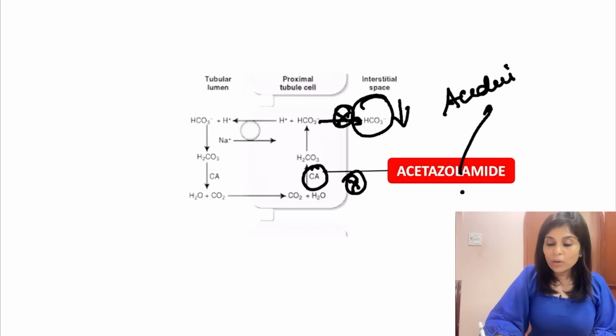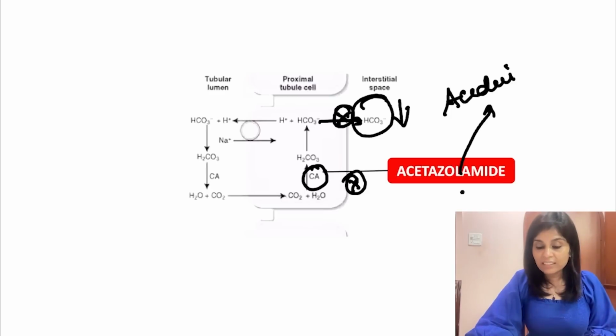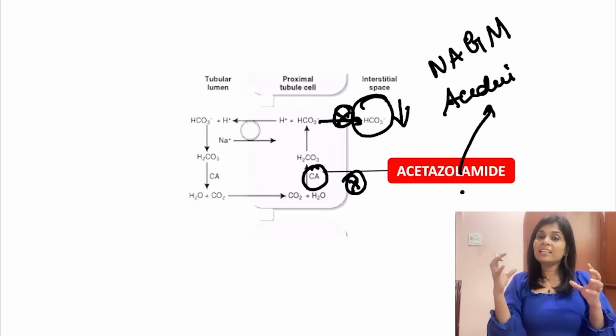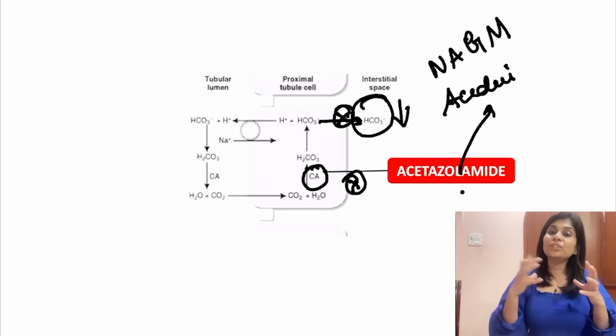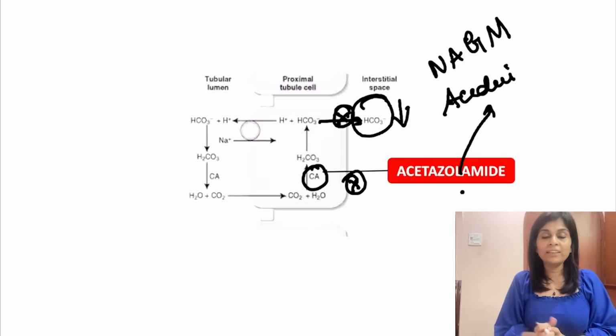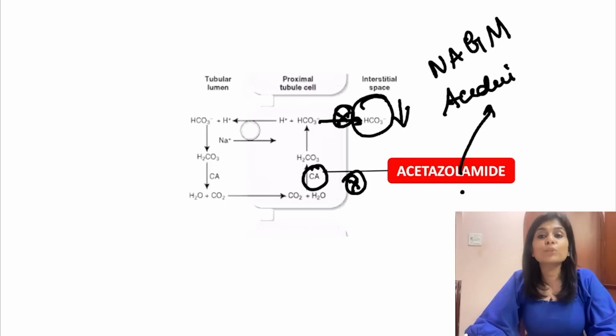So acetazolamide causes, please memorize it, acetazolamide causes normal anion gap metabolic acidosis. That increases hydrogen ion concentration in the CSF. That keeps the central chemoreceptor stimulated and the respiratory center is stimulated.